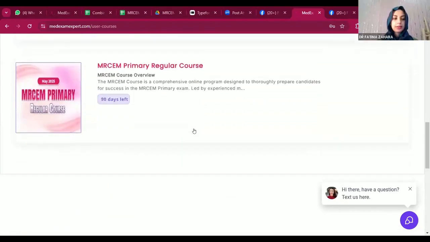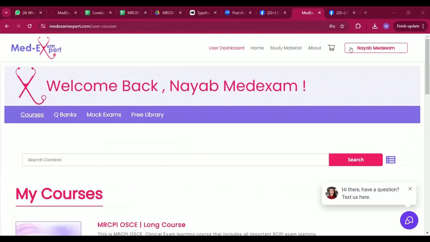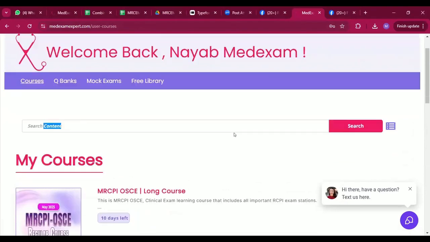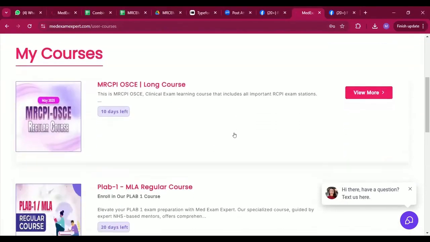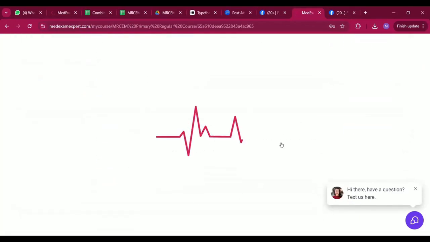Alright, so this would be your basic overview of the website. We will have a homepage here, which is called the user dashboard on our website. Once you are enrolled in a course, you will get access to this. We have our subscribed courses here. If I talk about the MRCEM primary course, you will just have to click on view more. Once you click on view more, the website will load and you will enter the main page, or you can say the user dashboard screen of your course.